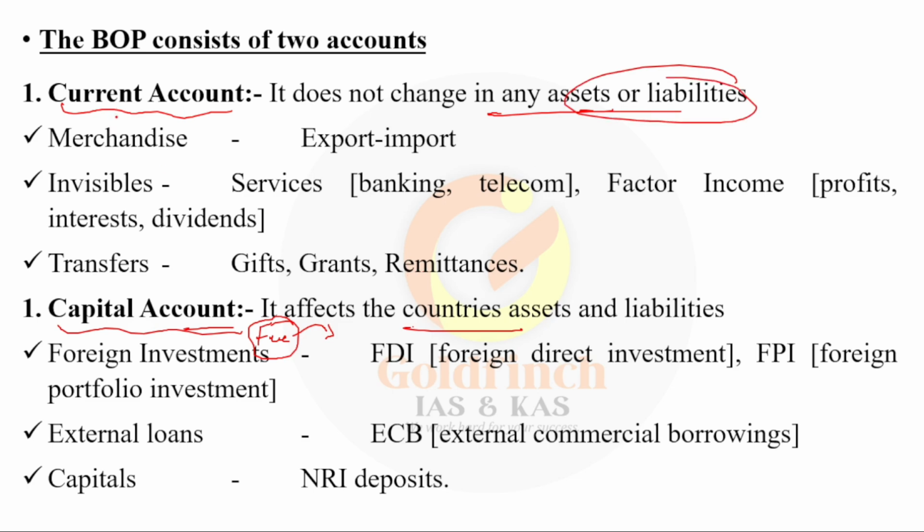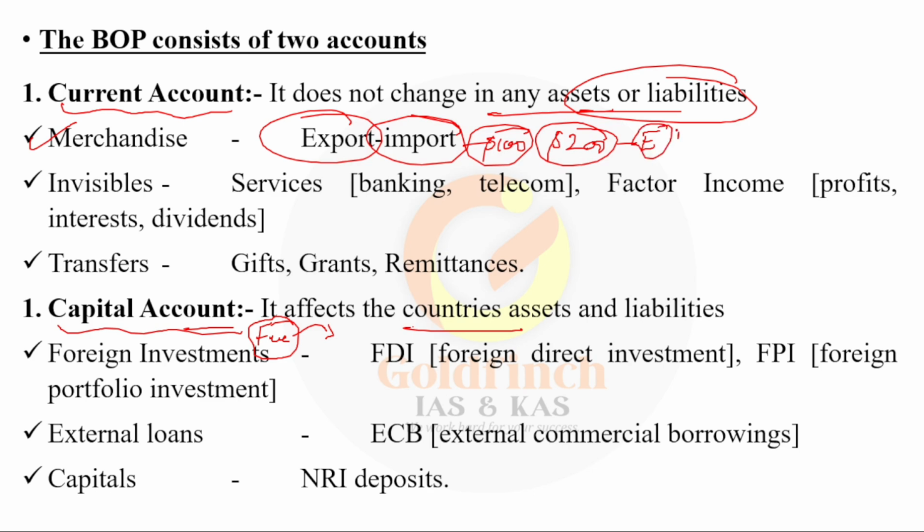With respect to current account, it includes mercantile trade, which means imports of commodities and exports of commodities. For example, let us take that we are importing around $100 and exporting around $200. If you are importing $100 and exporting $200, it is an export surplus.